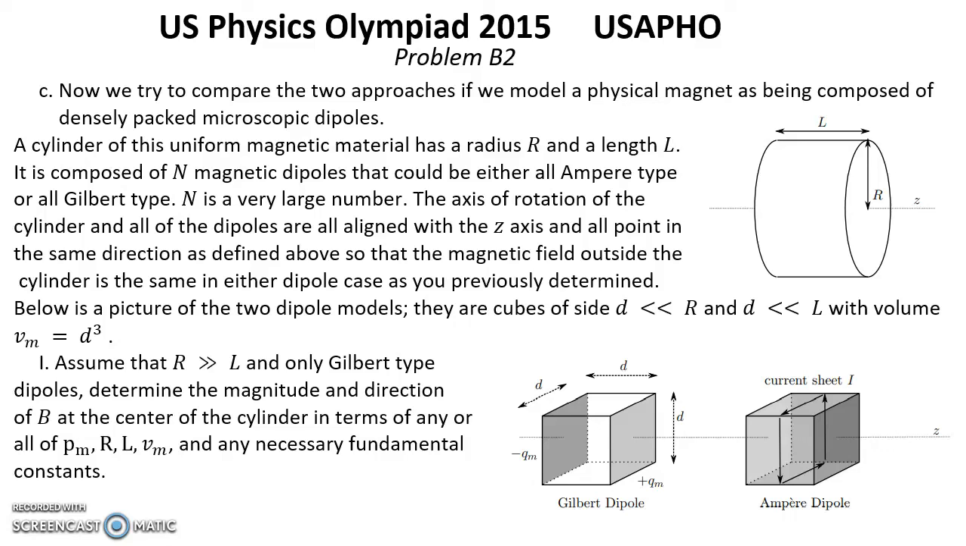Assume that r much greater than L and only Gilbert type dipoles. Determine the magnitude and direction of B at the center of the cylinder in terms of any or all of Pm, R, L, Vm, and any necessary fundamental constants.